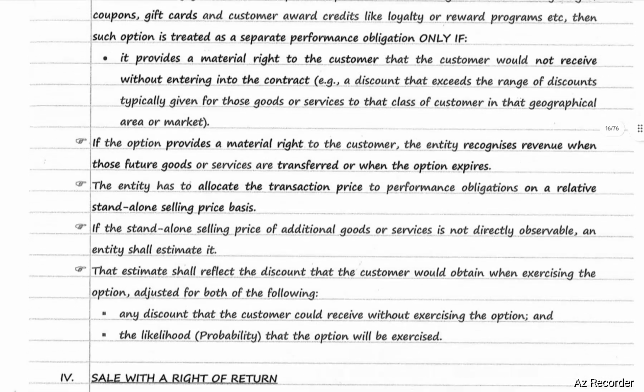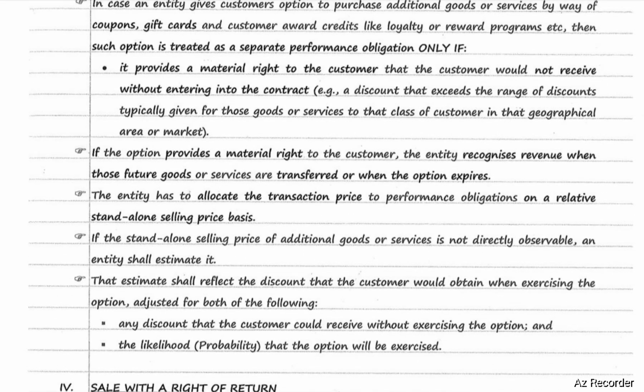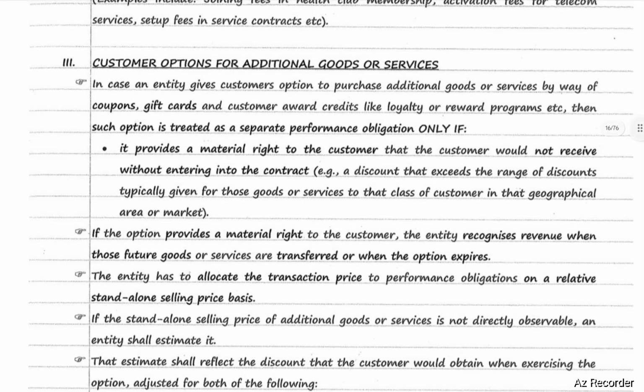That estimate shall reflect the discount that the customer would obtain when exercising the option, adjusting for both the following: any discount that the customer could receive without exercising the option, and the likelihood, that means probability, that the option will be exercised.